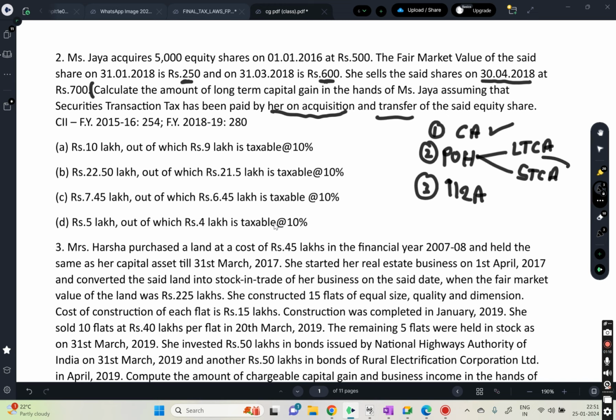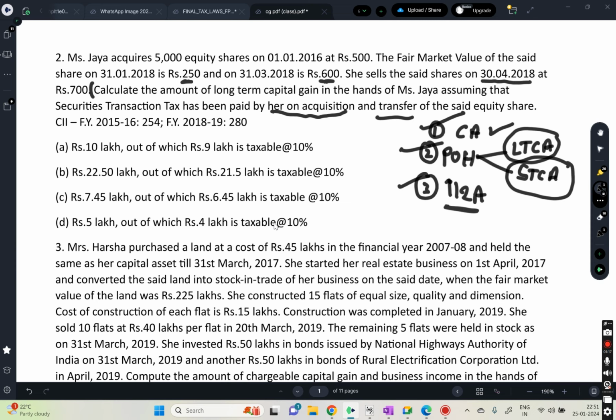If it is STCA, then we will go for 111A, no problem at all. If it is LTCA, we have two things: 112A or 112. First check 112A. If 112A is not applicable, then apply 112. First you read the question, then find out what the capital asset is, then the period of holding, and what section is applicable.